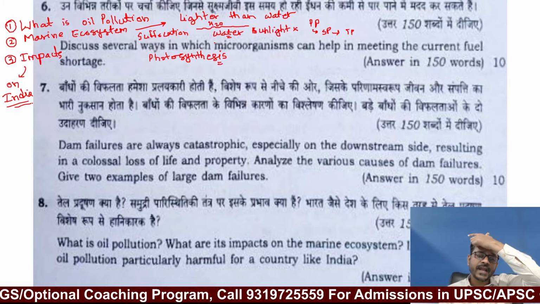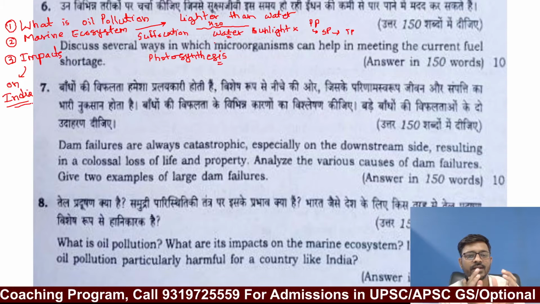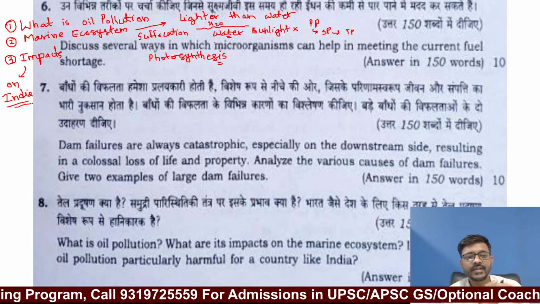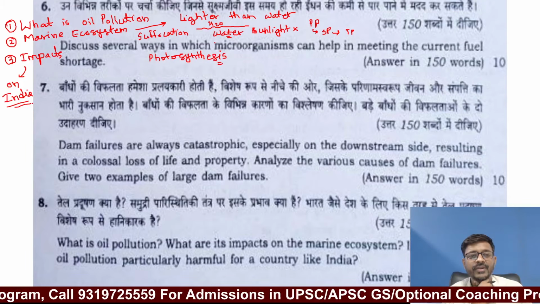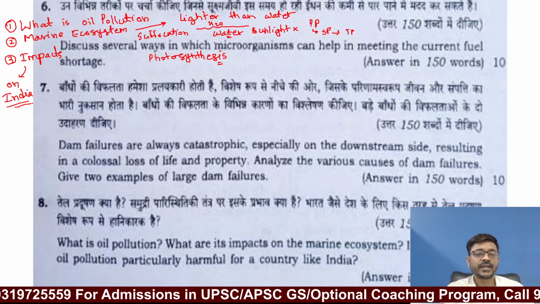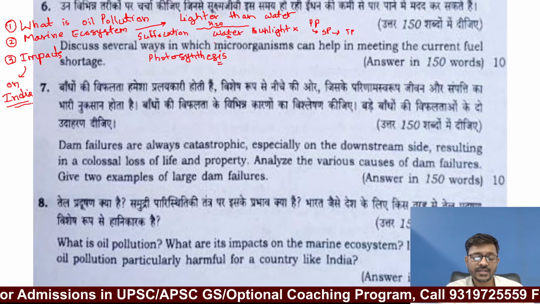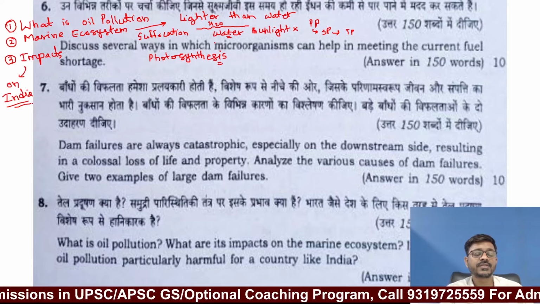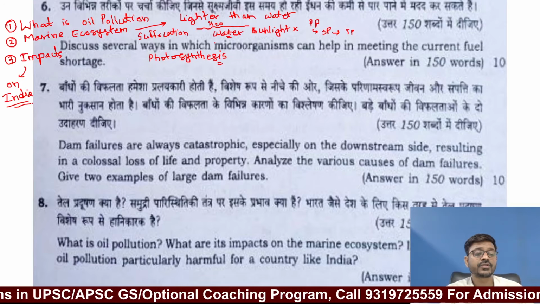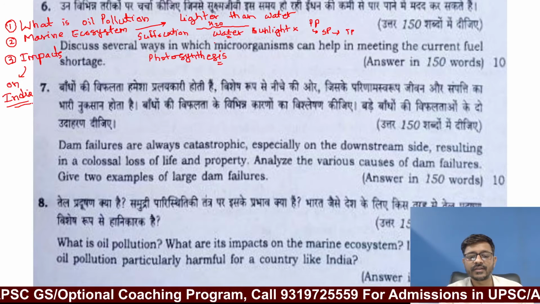Then when an oil spill happens, large oil balls will land on the beaches, so the beaches will become dirty, and because of the dirty beaches, there will be an impact on the tourism industry. So impact on the Indian tourism industry, impact on fish production, impact on the fishermen's lives. These are some impacts on countries like India.